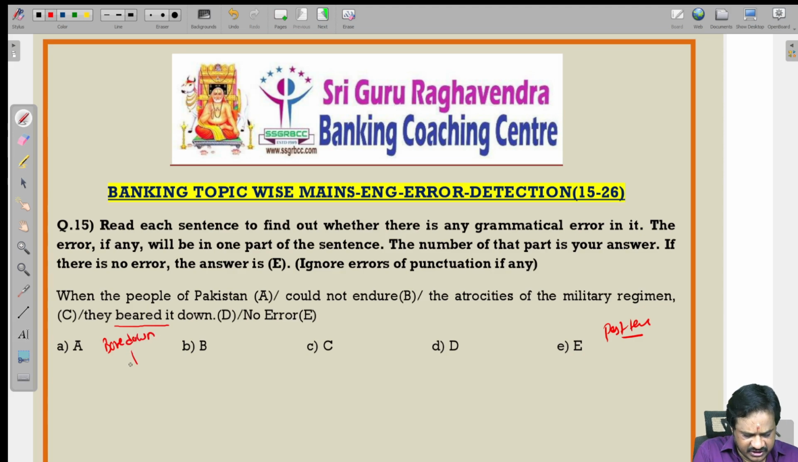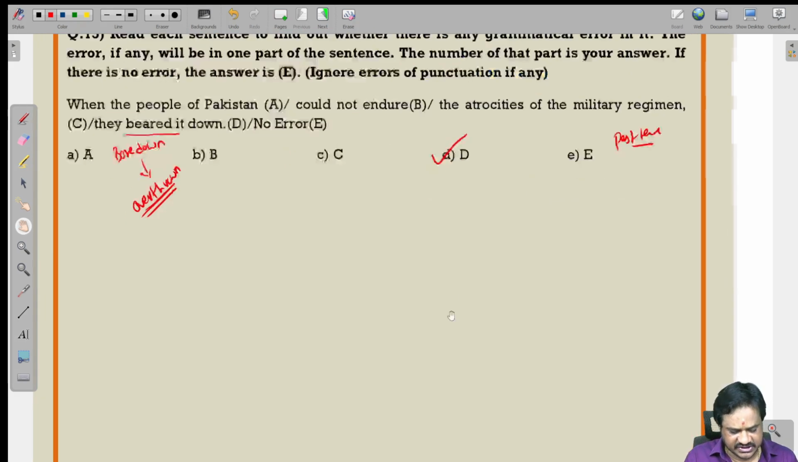What is the meaning of bore down? Bore down means overthrown, or to revolt against. So when the people of Pakistan could not endure the atrocities of the military regime, they bore it down. They overthrew it. They revolted against it. So bared is not correct. Bore down is the correct one. So the error is in the fourth part. Let us see the next question.